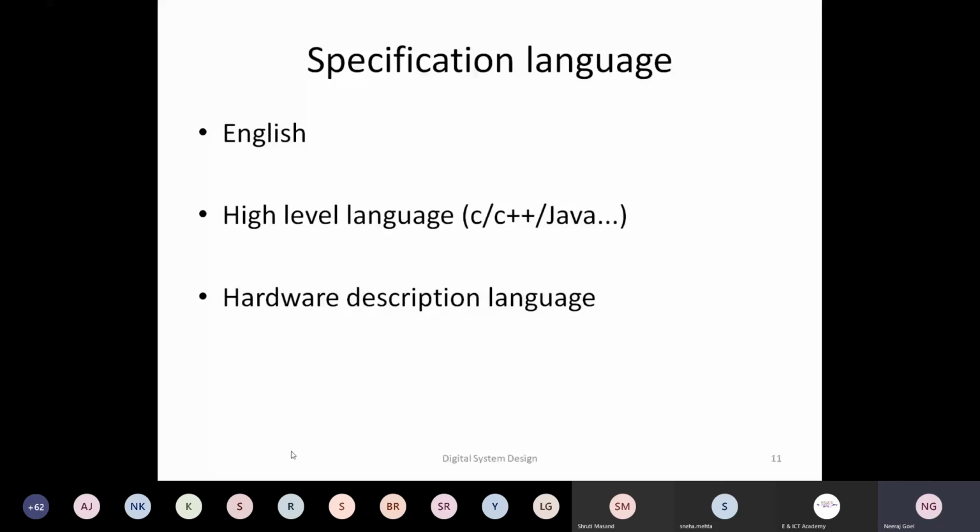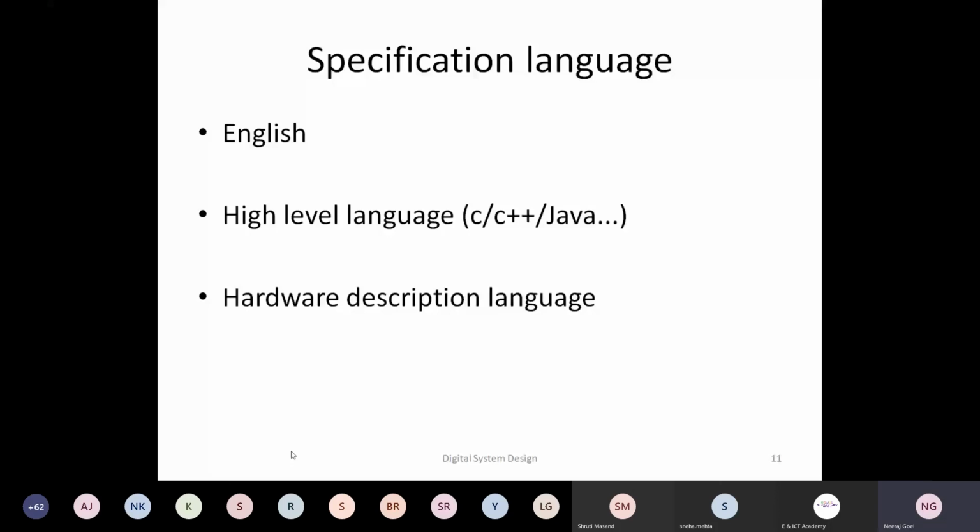You don't know how many bits to multiply, how much time it should take, how many resources, how many gates it should take. So there's no detail here. It's all ambiguous. And also because of this English language, or it could be in Hindi, Telugu, Punjabi, whatever language. Whenever you are writing in plain English, there is a good scope of ambiguity.